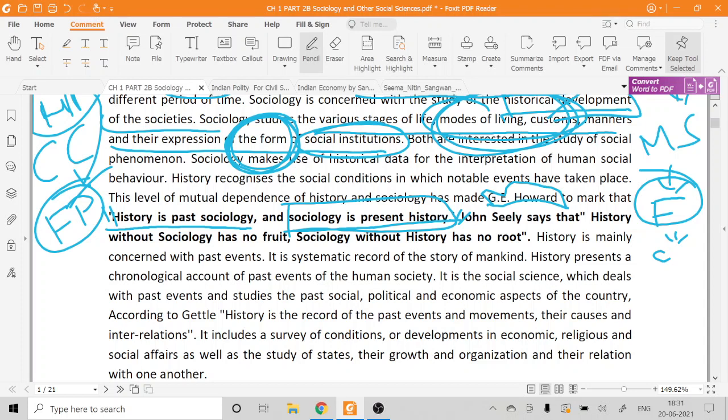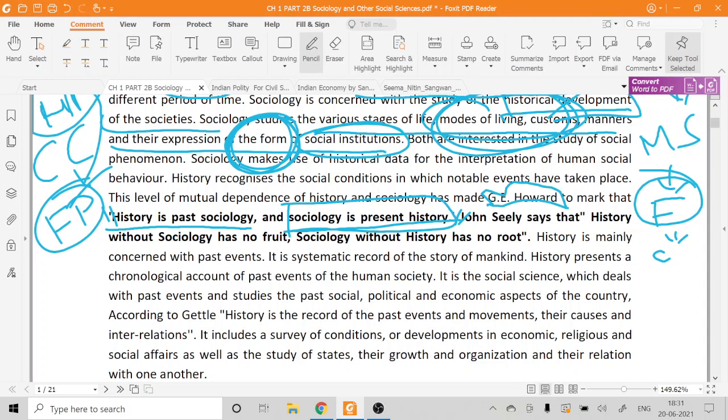If we only give the direct sources, whatever we find from some letter or official gazettes or official records, and we directly quote those lines and put them in the books, will that history be interesting to read?